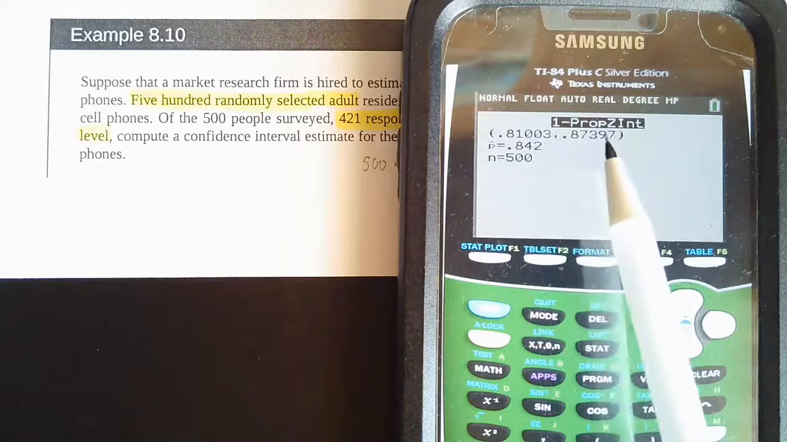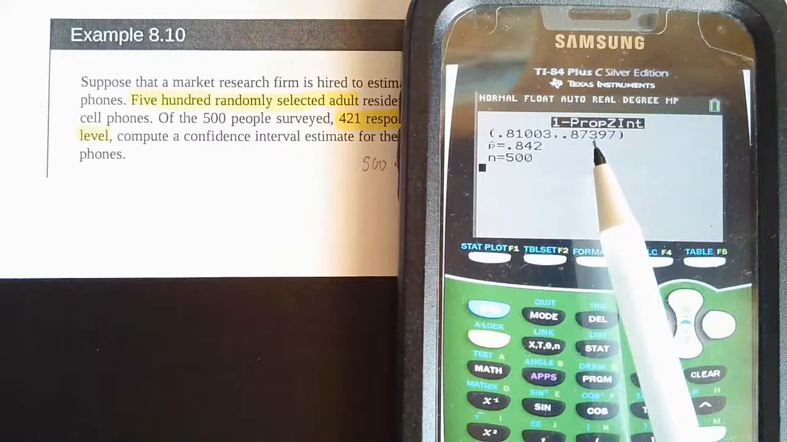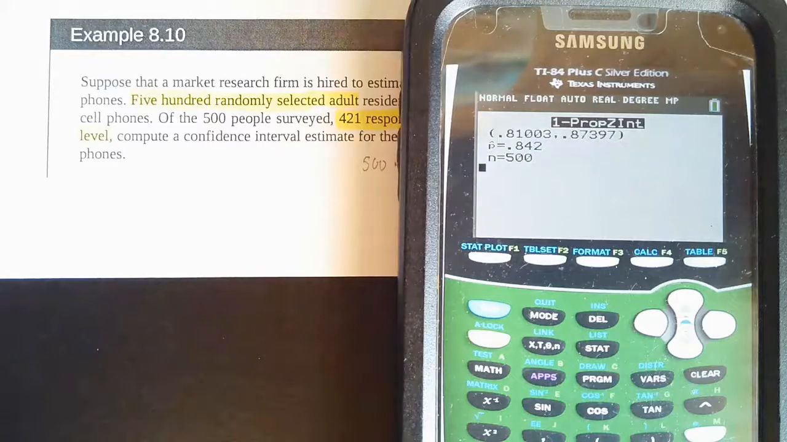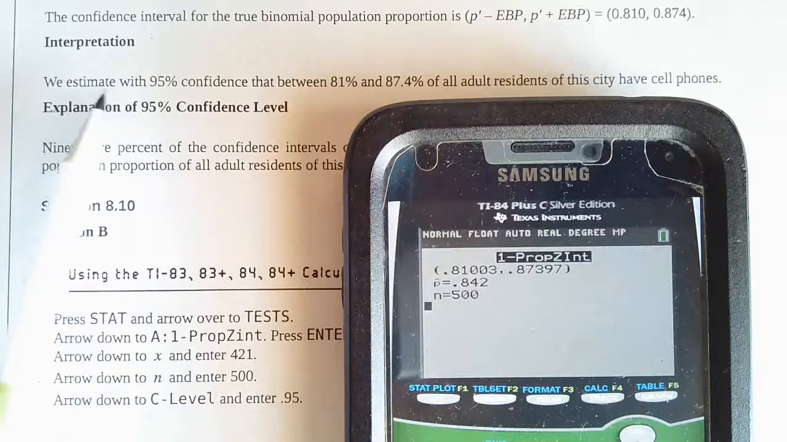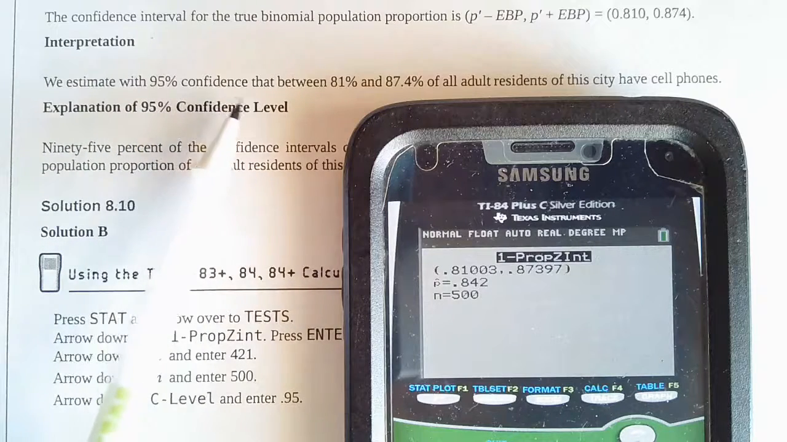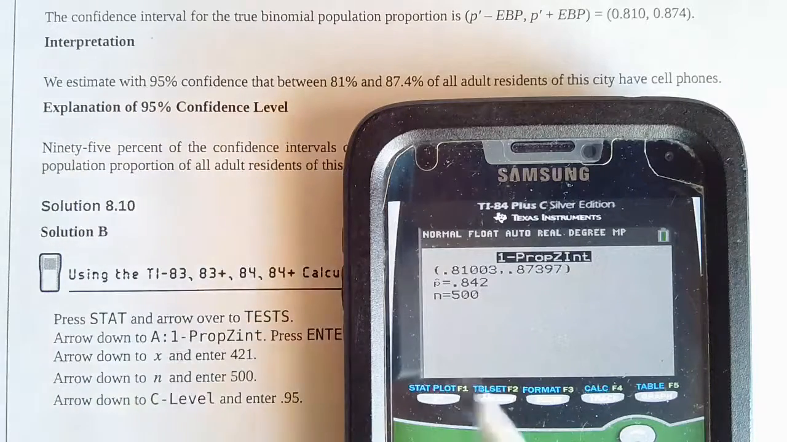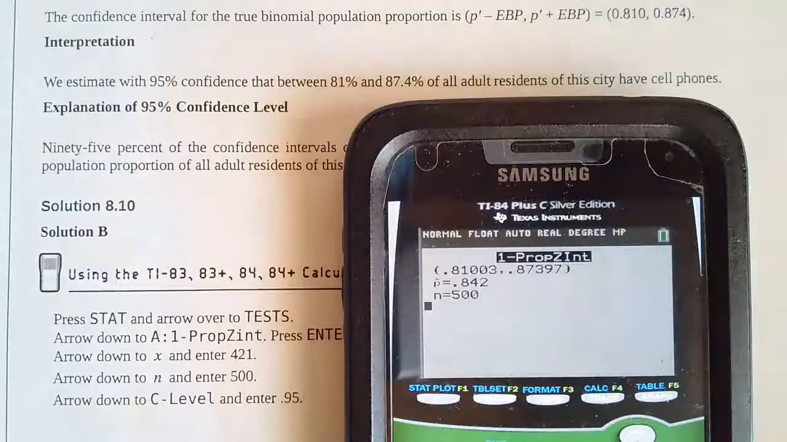Now our interpretation. We estimate with 95% confidence that between 81%, that comes from here, and 87.4%, that's here, of all adult residents in the city have cell phones. So that's the interpretation of this information.